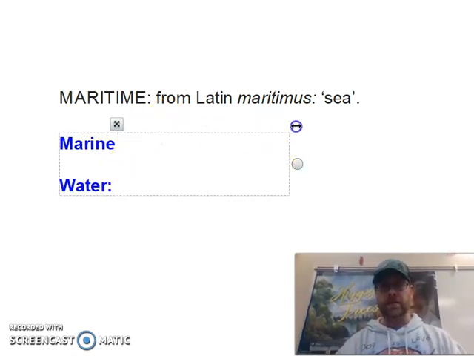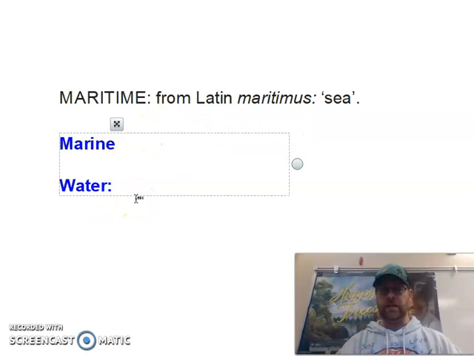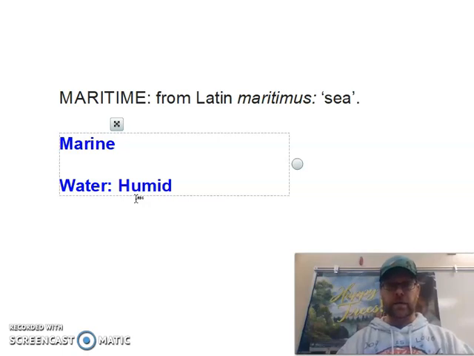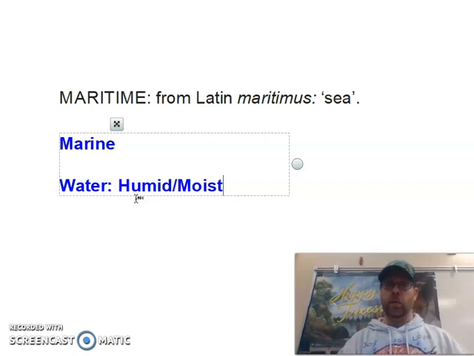Now, again, just like the last, continental, if we were going to think in terms of the water cycle, what would an air mass above water be like, or what would it have the ability to be like? A lot of evaporation could occur, so it would not be dry. We would label this one as humid or moist. There's going to be moisture in the air above water. In a maritime air mass, you're going to have moisture.